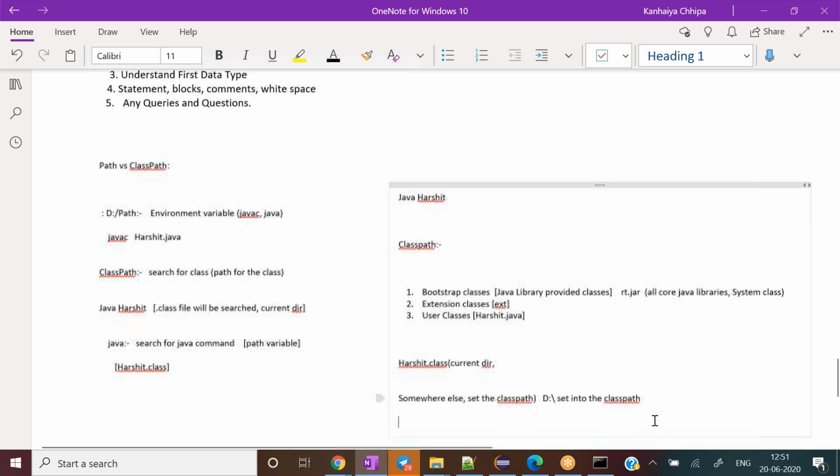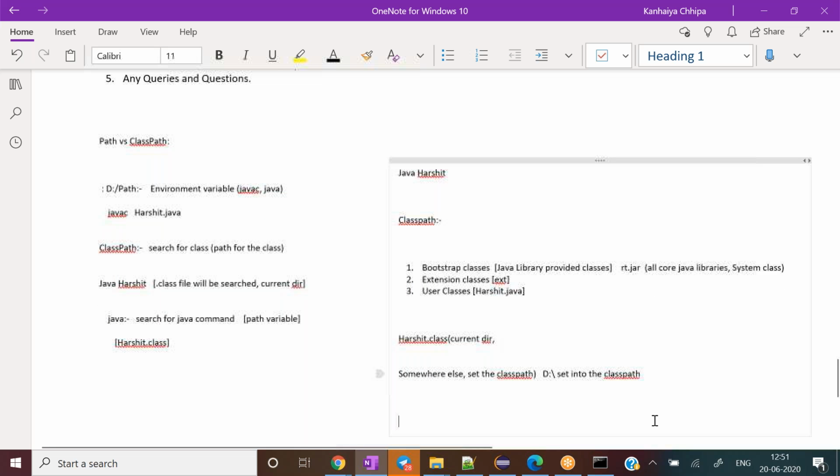Whenever we hit java along with Harshit here, with respect to the class path related part, our user class Harshit.class file will be resolved using our own set class path. But our JVM system is pretty much intelligent.